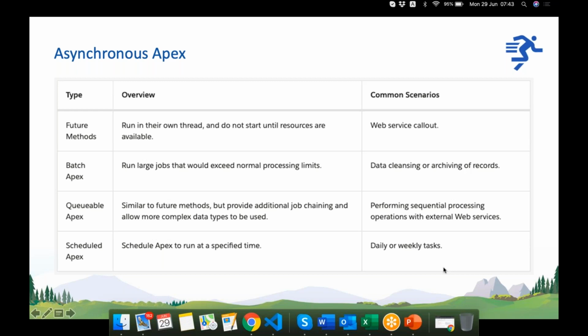So we should have an order. For this kind of scenario, we use queuable Apex. We can queue the processes in order, but in future we can't do that. If we execute future, we will not have control over which method executes first and which second. But in queuable Apex we will, and we can also schedule an Apex.